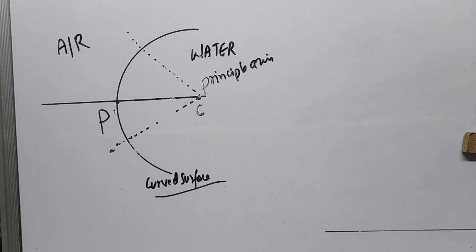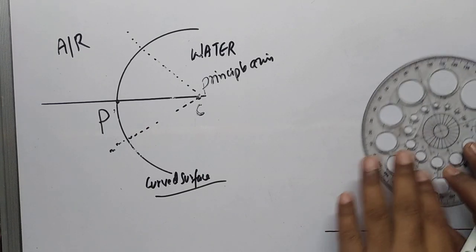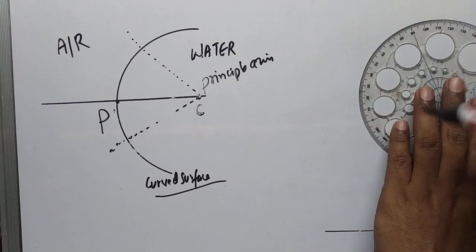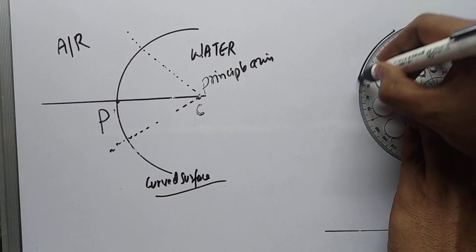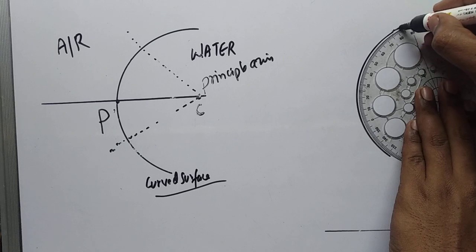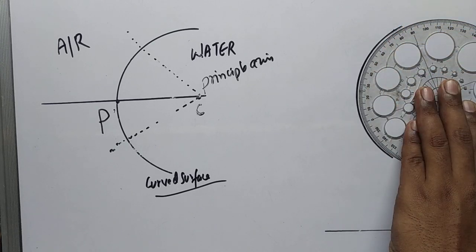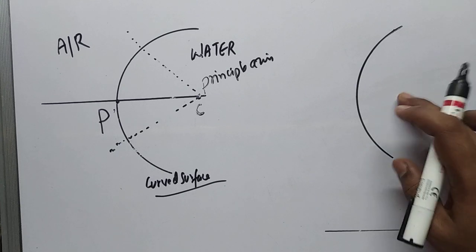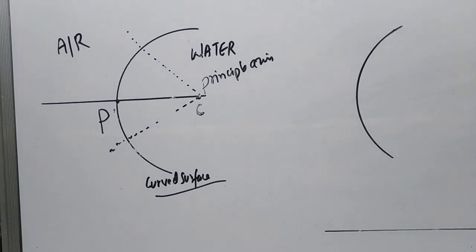So now we will be doing some ray diagrams. We'll be doing ray diagrams when a ray is traveling from denser medium to rare medium and rare medium to denser medium in convex surface and concave surface. Let me draw some surface. First we'll have a concave surface. Let me draw the concave surface. I think you are aware of concave and convex surfaces. So you can assume that this is a concave surface.